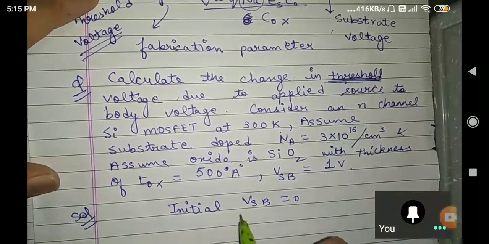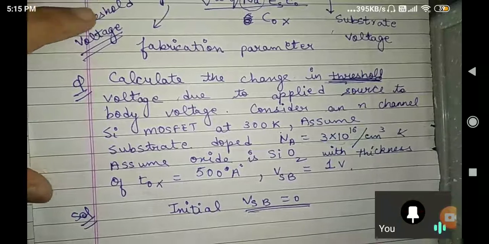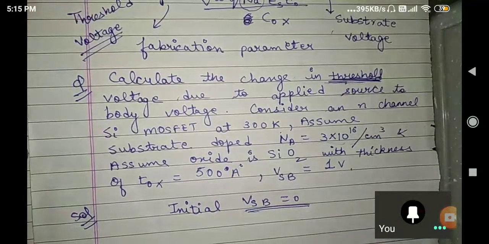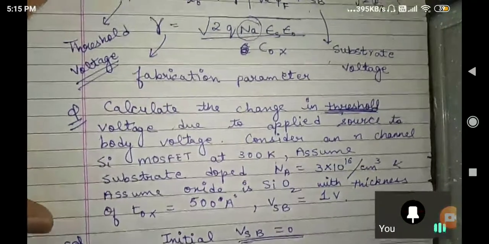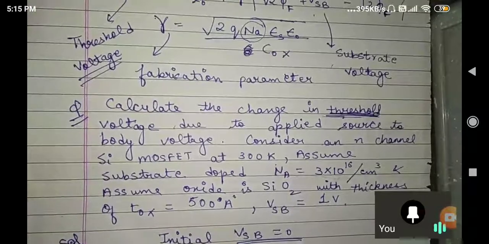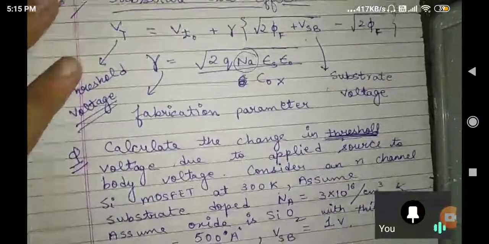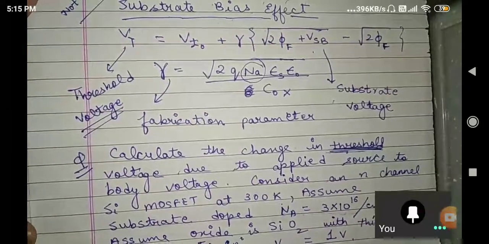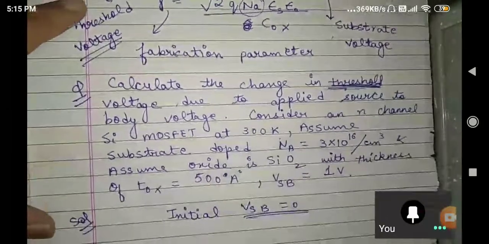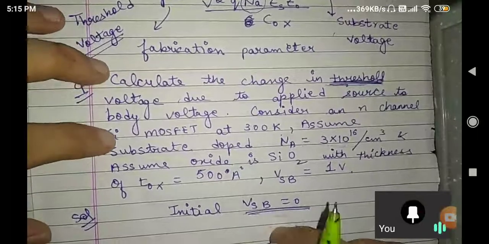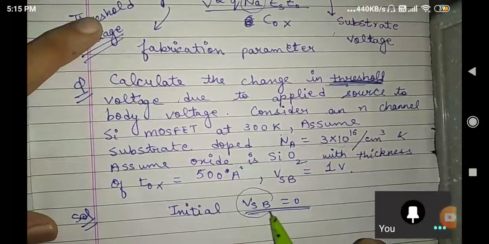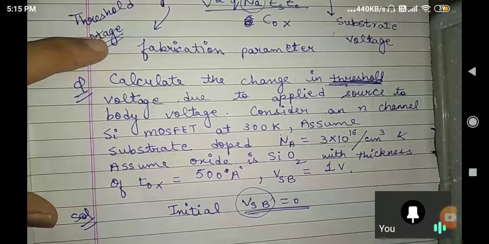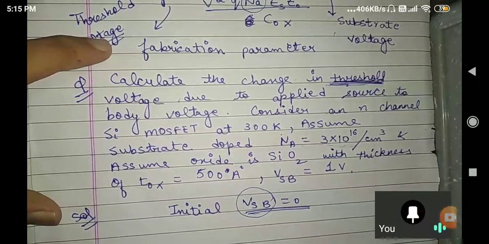Okay, if they are not saying anything about initial, then you can say VSB equal to 0. I can understand that you are not able to connect these things, but I have repeated 2 times that this is not so important, but if in case it comes, you need to remember the formula at least. Now, initial VSB they have given, the source to body voltage. If you have some understanding regarding MOSFET, then you can connect what is source, what is body. We are discussing MOS capacitor.